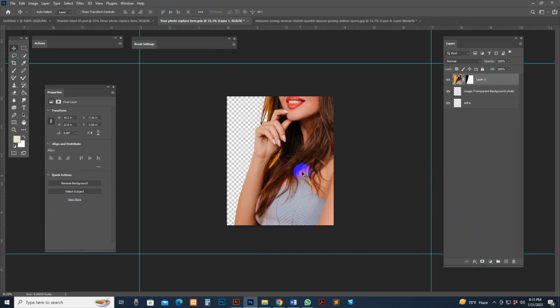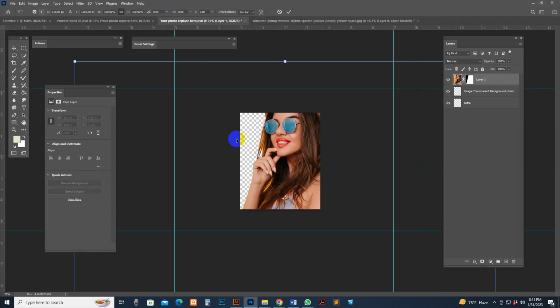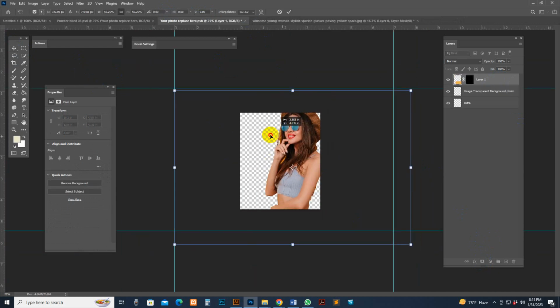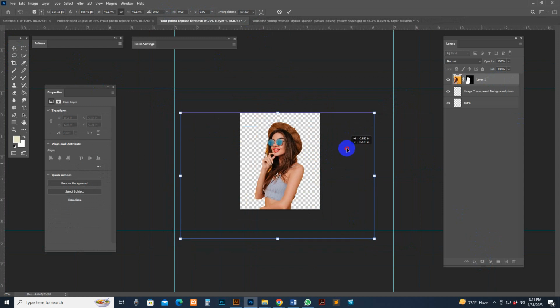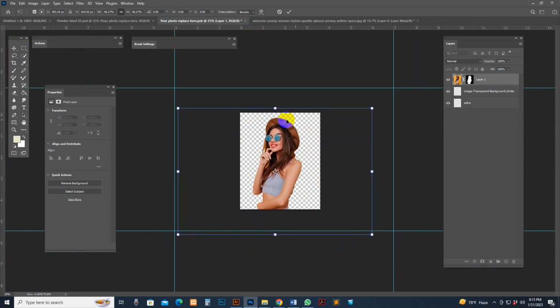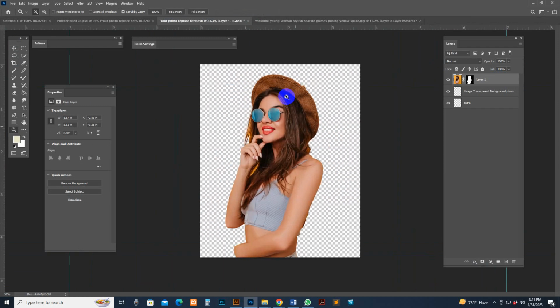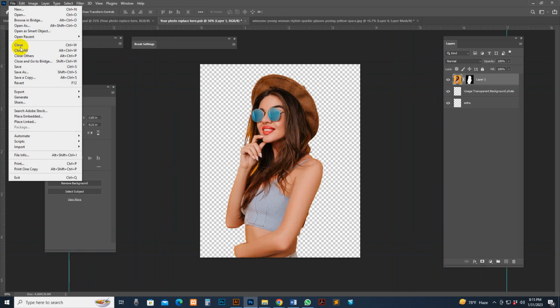Move it to your photo replacement option. See, okay, I think perfect. Now save.